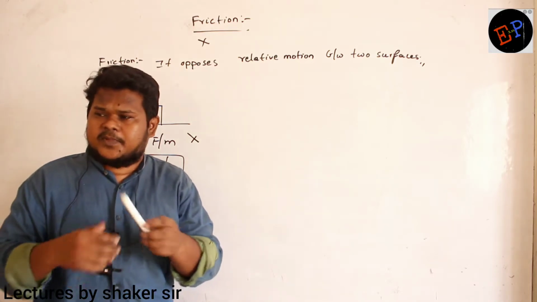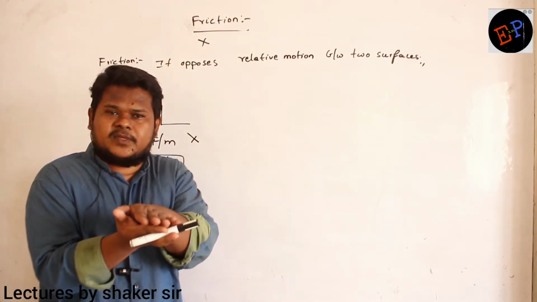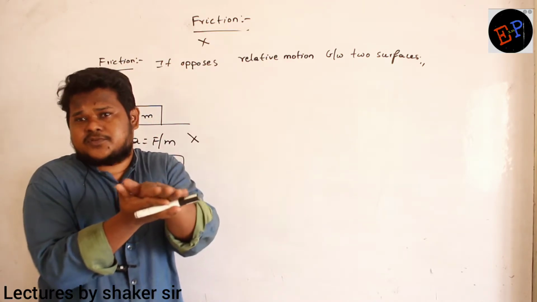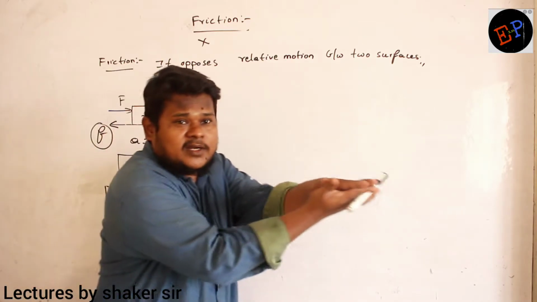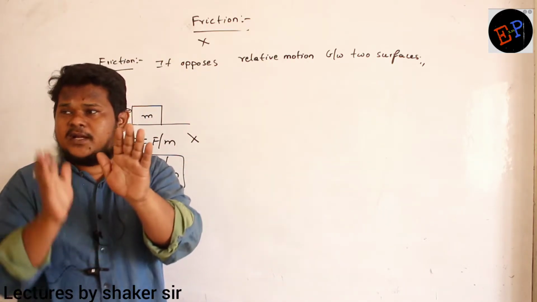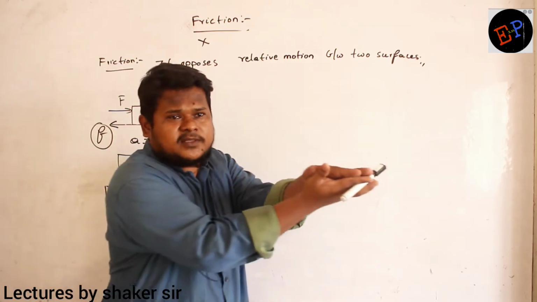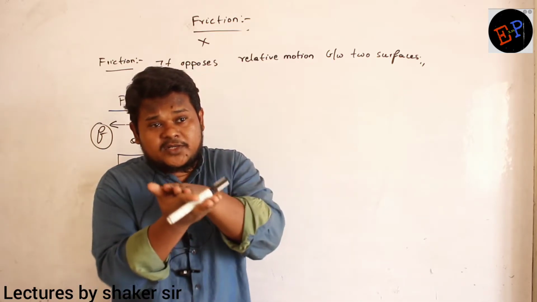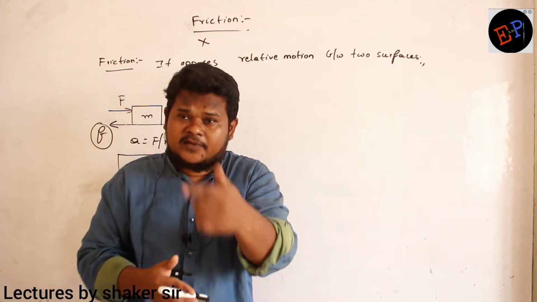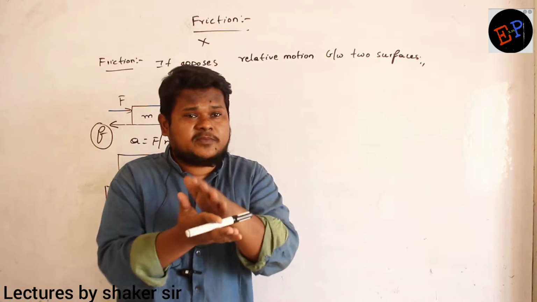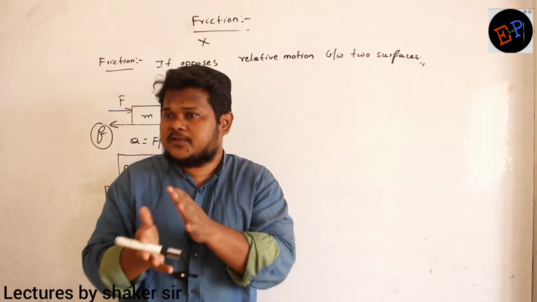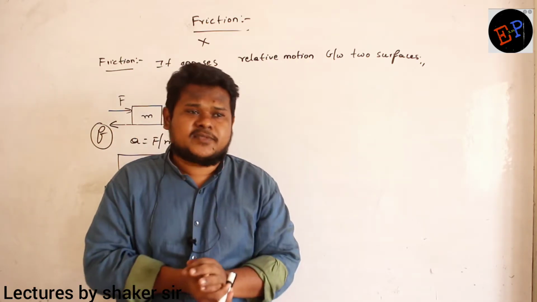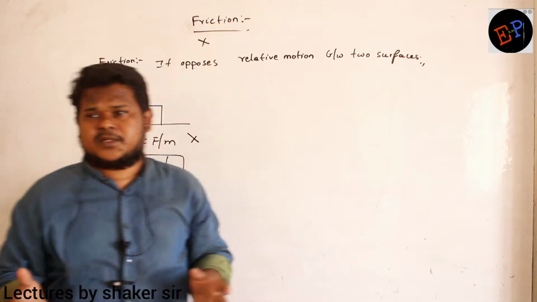See, ma. For example, if I place my two hands like this, are you able to understand? If I want to slide one hand on another hand, definitely I need to apply force. If both hands move together like this, then no problem, no need of applying any force. Are you able to understand, ma? But if one body should slide on another body, then definitely I have to oppose the friction between the hands. There is friction between the two hands, and only by opposing it can we slide one hand over the other. So that additional force is nothing but friction.